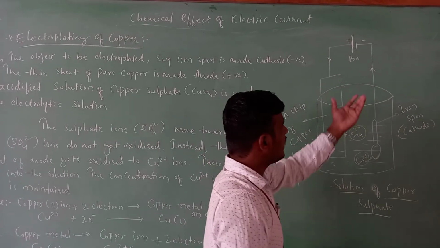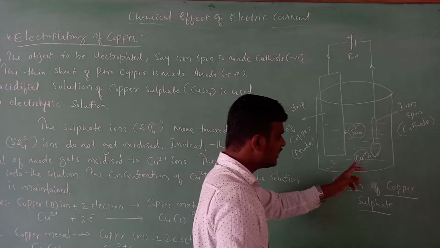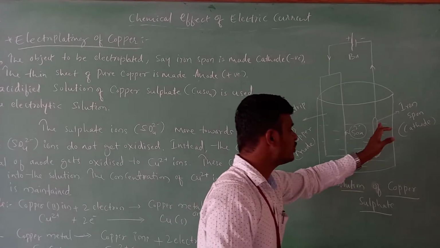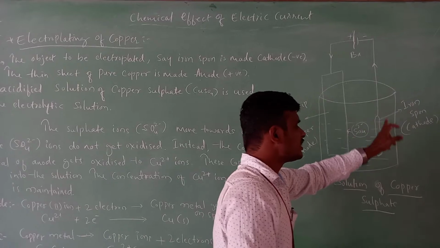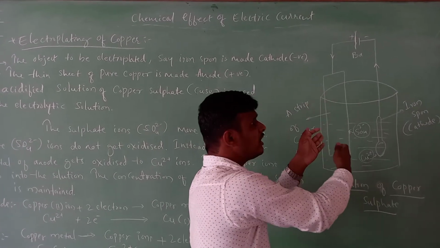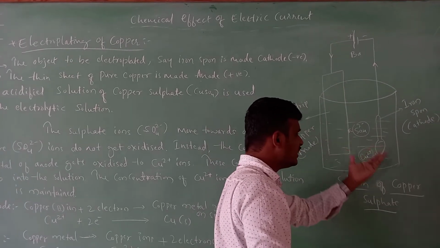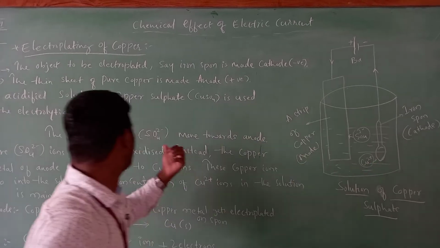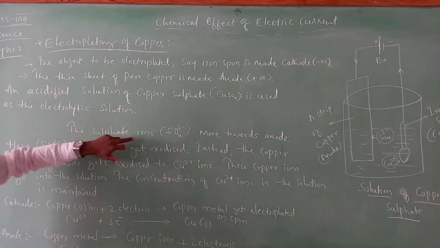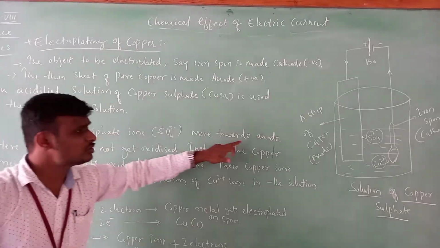When we apply the electric current to the solution of copper sulfate, the copper ions present in the solution are deposited on the spoon. So what happens at the sheet? It is connected to the anode, and it releases copper ions into the solution. Here I have written the sulfate ion, that is SO4 minus 2, which moves towards the anode.